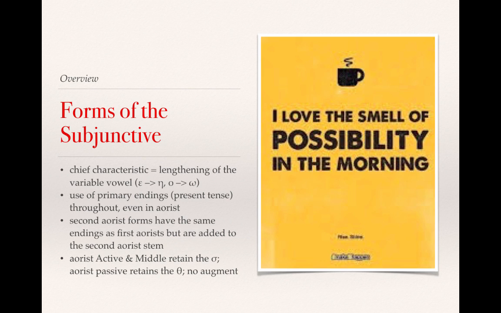So all of this is to say that although the subjunctive may look different initially, there's a lot of commonalities among the different forms of the subjunctive and a lot of commonalities with other forms of the indicative. And so in the next several charts, as I introduce these forms, I'm first going to introduce the subjunctive endings and then compare those with the indicative endings to show you how much you already know, as long as you keep these general rules, especially the rule of lengthening, in mind with the subjunctive.